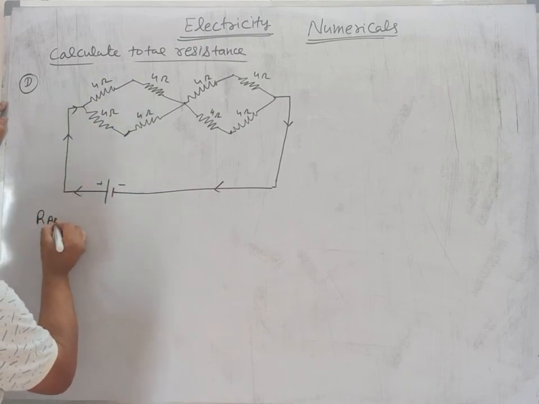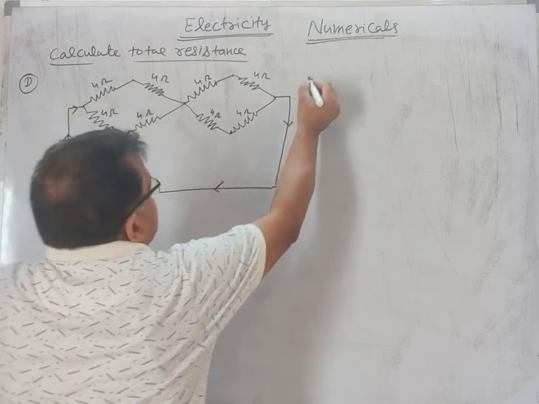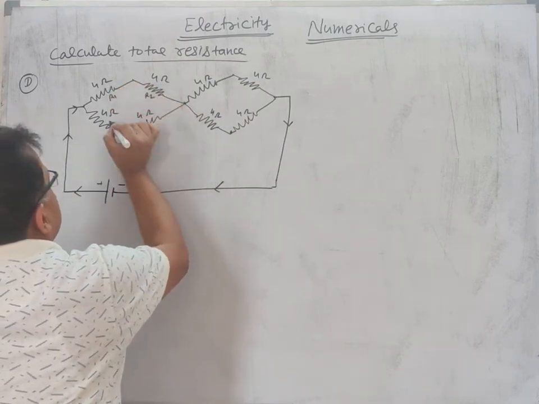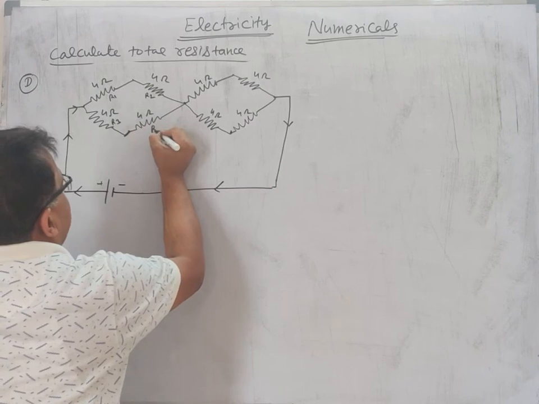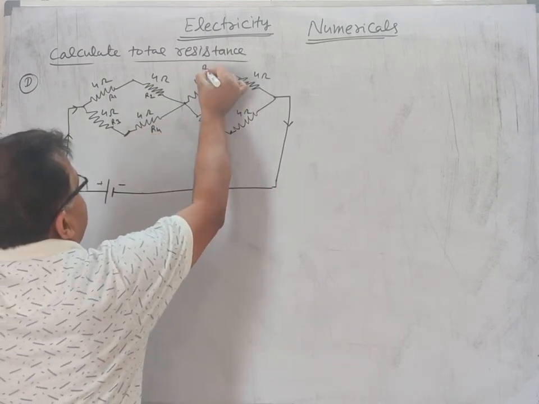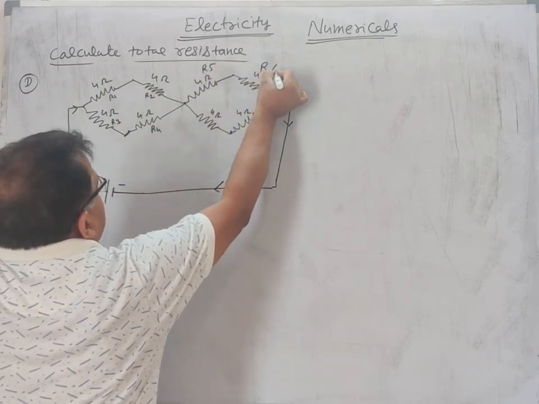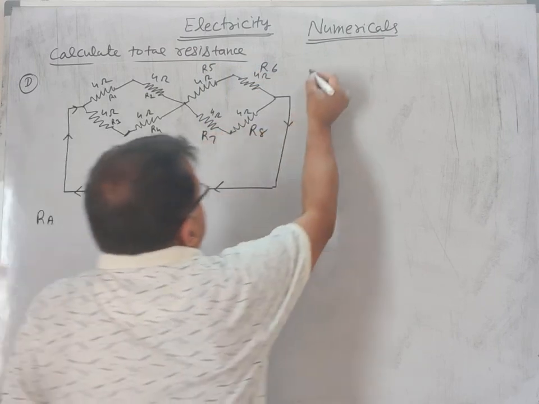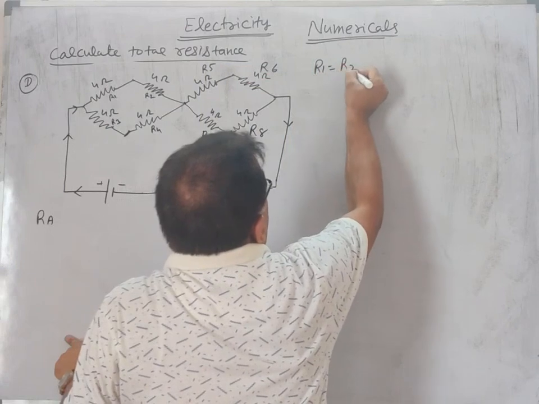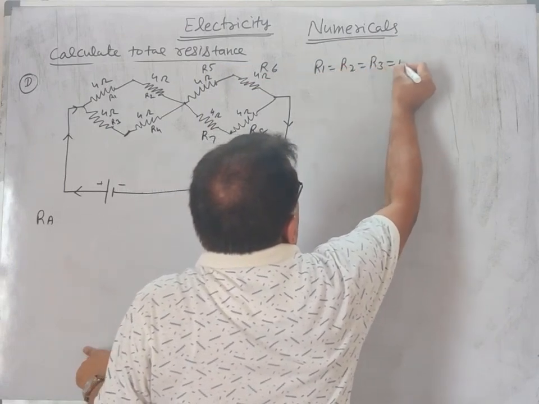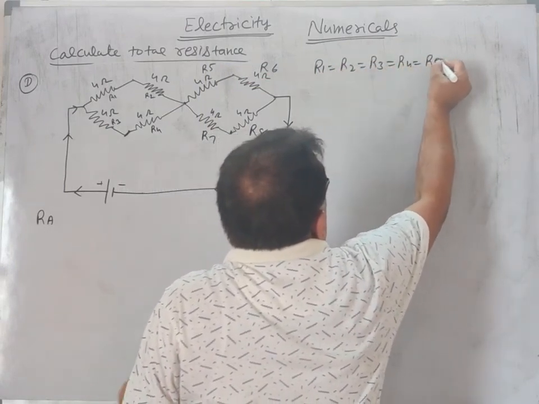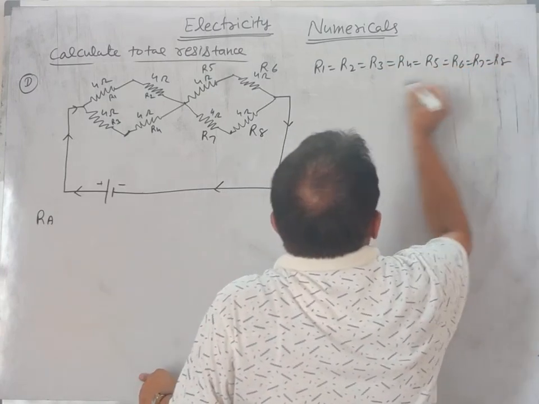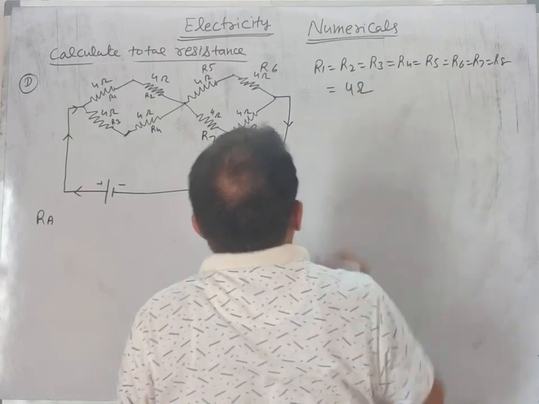RA is, we shall assume that it is R1, it is R2, it is R3, it is R4, R5, R6, R7, R8, and R1 is equal to R2 is equal to R3 is equal to R4, R5, R6, R7, R8, they all are of 4 ohm.